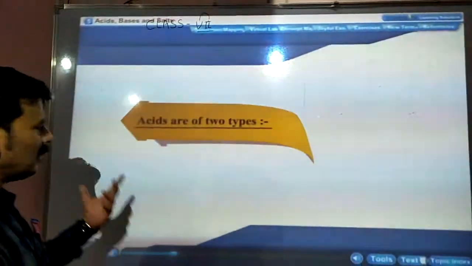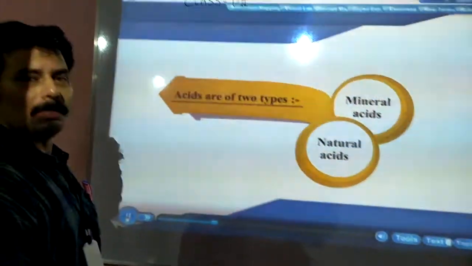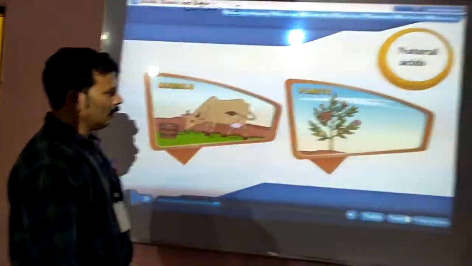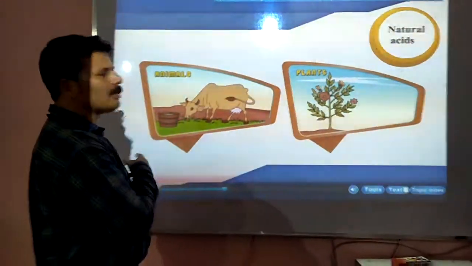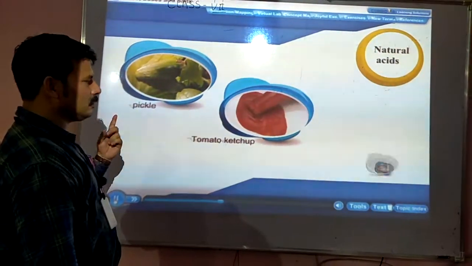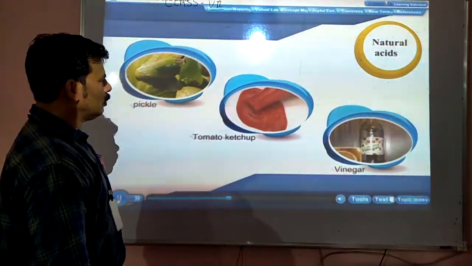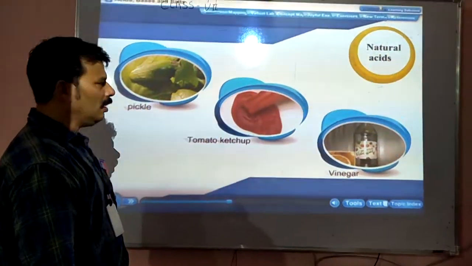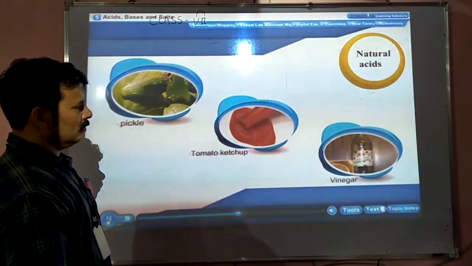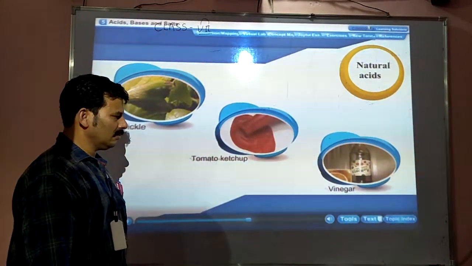Now, how many types of acids are there? We will learn. One is natural acids, and the other is mineral acids. So what are natural acids? Those that are available from nature, that is plants and animals. From plants we get pickle, tomato ketchup we also prepare, and vinegar is also there. So these are all natural acids, obtained from nature, as the name suggests.